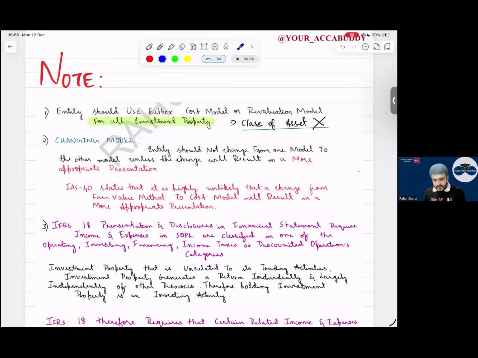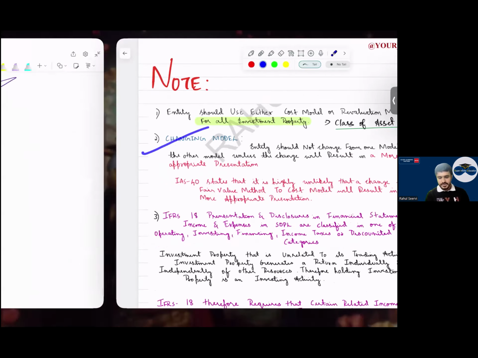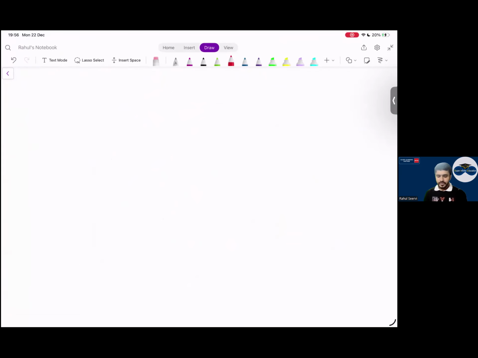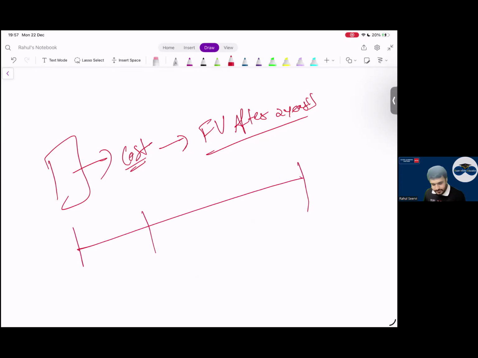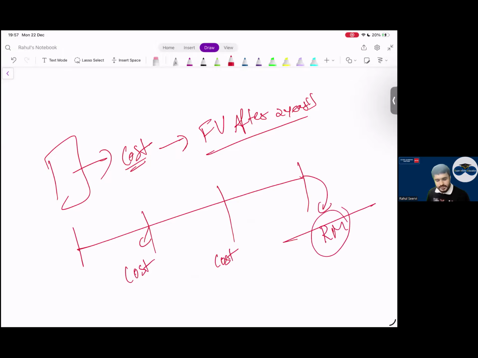Now, what does changing the model mean? Let us discuss this. I have this investment property. Today I am following the cost model. Can I shift to the revaluation model after 2 years? I am following the cost model for year 1, year 2, and I record this asset. I say I am following the cost model here, and here also the cost model. I say from this year, I will follow the revaluation model. Can we do this? Yes, sir.